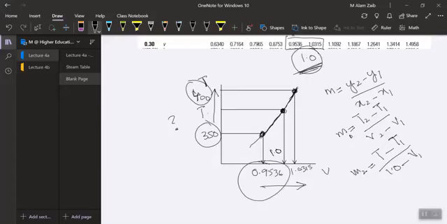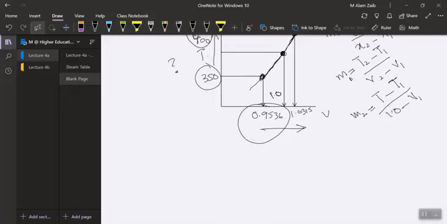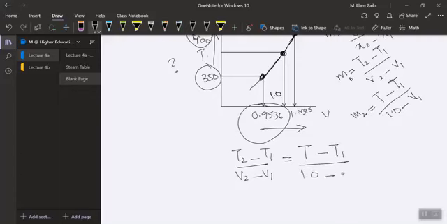That's right. So in other words, the slope of the straight line, t2 minus t1 divided by v2 minus v1, should be equal to t, which needs to be found out, minus t1, divided by 1.0, which is given, minus v1.